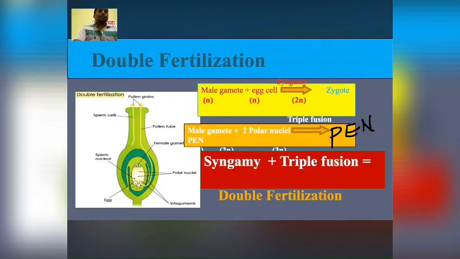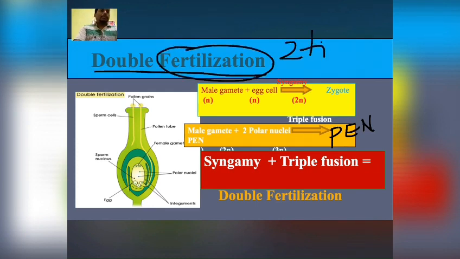As it is very clear from the name, double fertilization. Fertilization should take place twice, 2 times. If fertilization takes place 2 times, we call it double fertilization. And double fertilization is the characteristic feature of flowering plants. What happens in this? 2 male gametes are entering into the embryo sac.